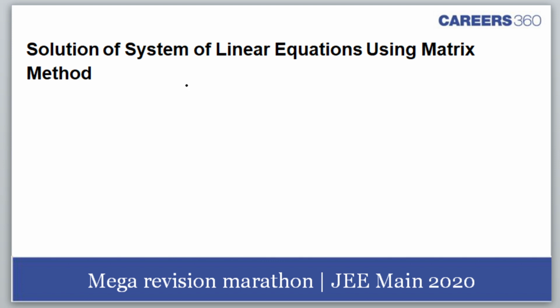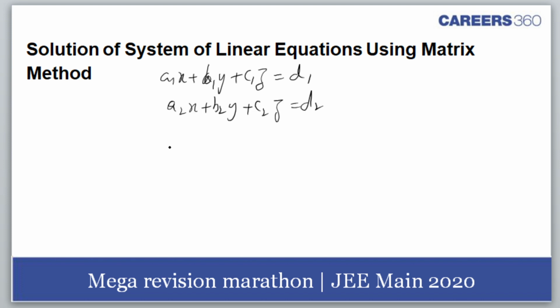If the system of equations are given as a1x plus b1y plus c1z is equal to d1, and we have a2x plus b2y plus c2z is equal to d2, and a3x plus b3y plus c3z is equal to d3. Matrix method, everybody remembers. I'll just enumerate the solutions to it.